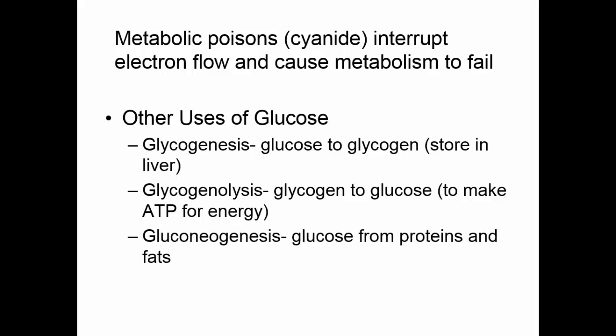If there is an insufficient supply of carbohydrates in the diet, the body will turn to gluconeogenesis. Genesis, formation, neo, new, glucose. So this is forming new glucose. Here we're going to take proteins and fats, and we'll use them to make new glucose molecules. So gluconeogenesis is making glucose from non-carbohydrate sources.